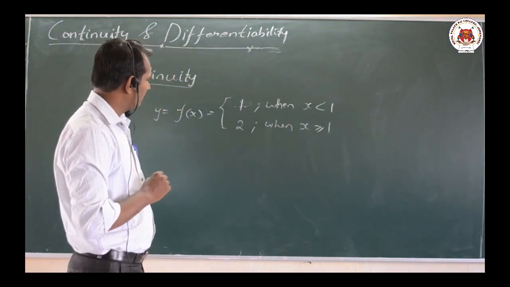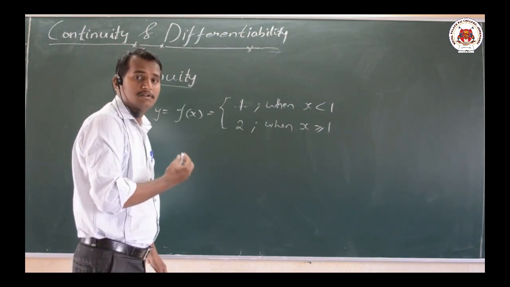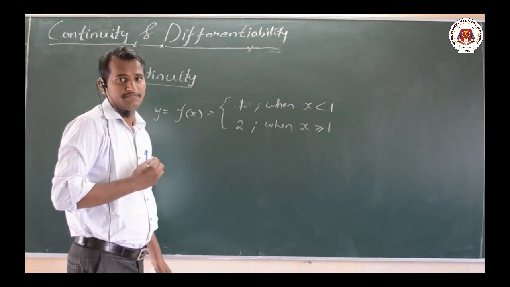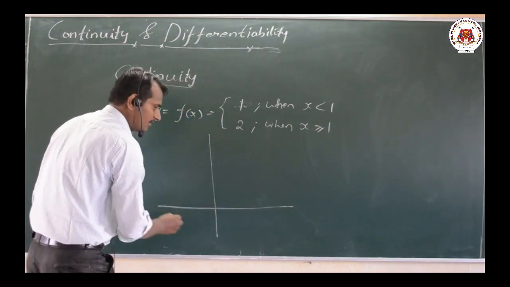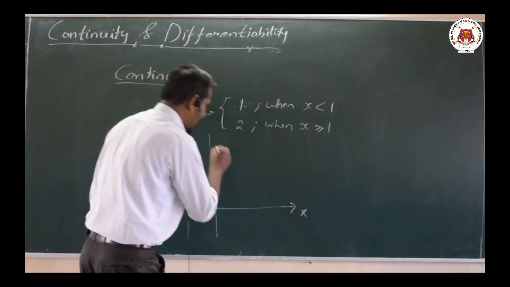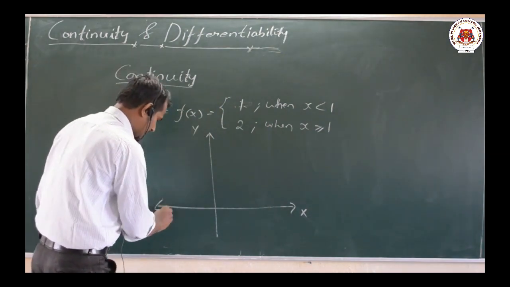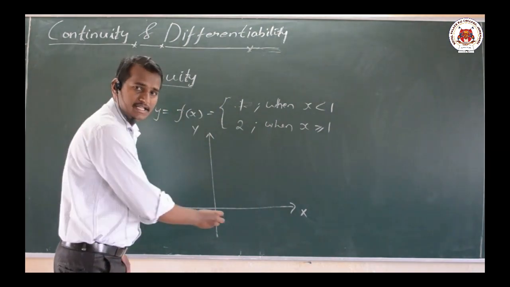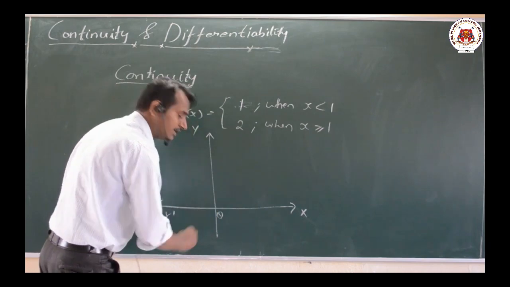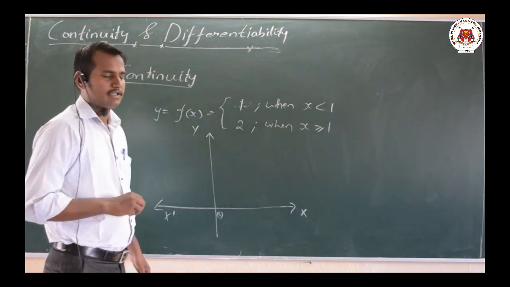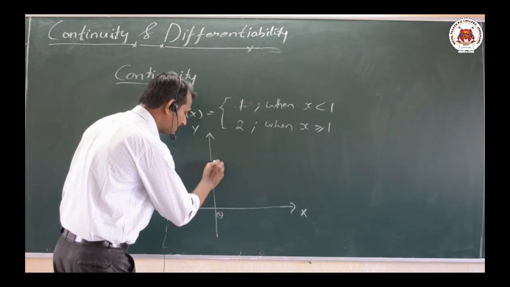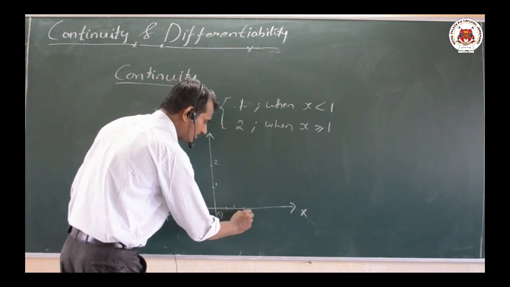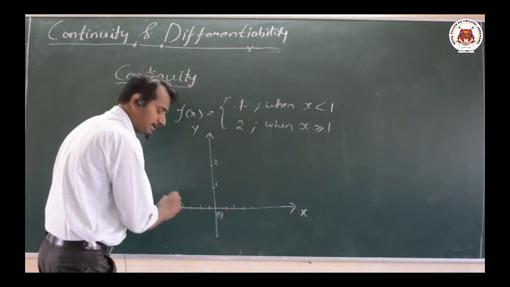So first of all, going into this problem, we shall draw the graph of it. How to draw the graph here, that we shall see. This is our x axis, this is our y axis, this is our x dash axis, that is the negative x axis. This is the origin, that is O. You know how to draw the graph here. Now here this is point 1, this is point 2, and here 1, 2, 3, 4, minus 1, minus 2, minus 3, minus 4.